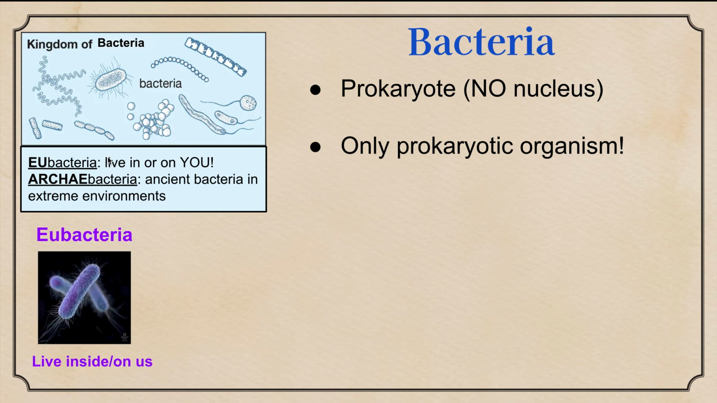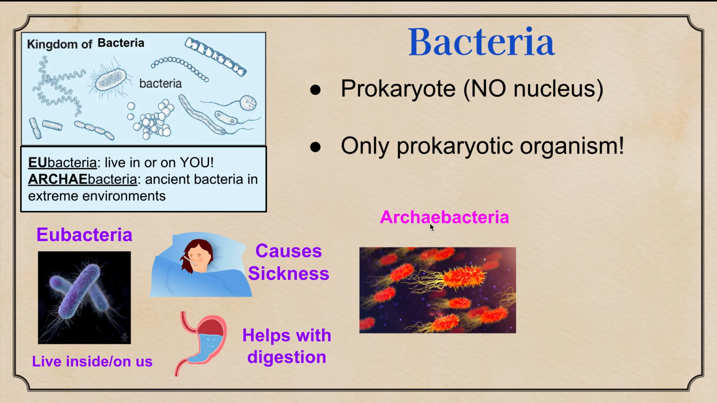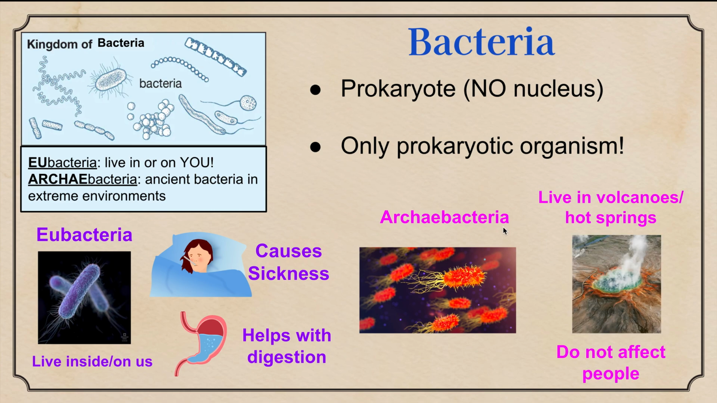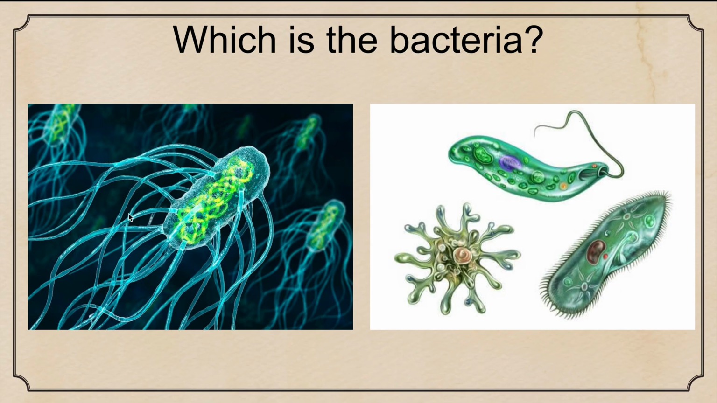Eubacteria lives inside of us. Vive adentro de nosotros. That eubacteria can cause you to get sick, puede causarte que te enfermes, and it also helps with digestion. Lo encuentras en el estómago para digestión. We have archaeobacteria, which is ancient bacteria in extreme environments. Es un tipo de bacteria que vive en ambientes extremos. It can live in volcanoes or hot springs. Puede vivir en los volcanes y no afectan a las personas. Do not affect people. So on your notes, you're going to write under bacteria, prokaryote. Vas a escribir prokaryote abajo de bacteria.